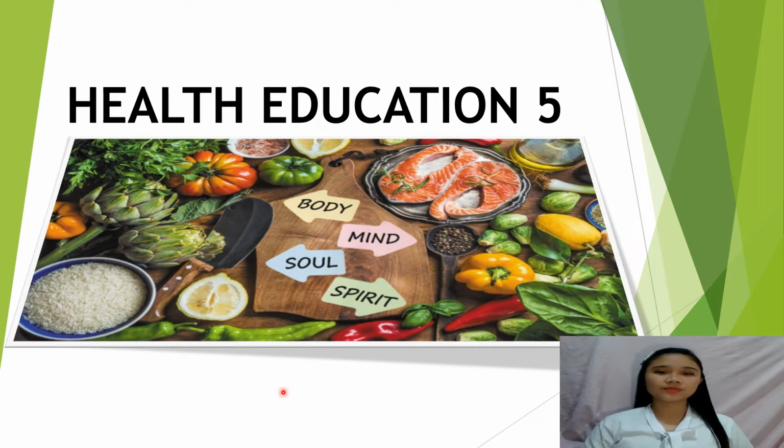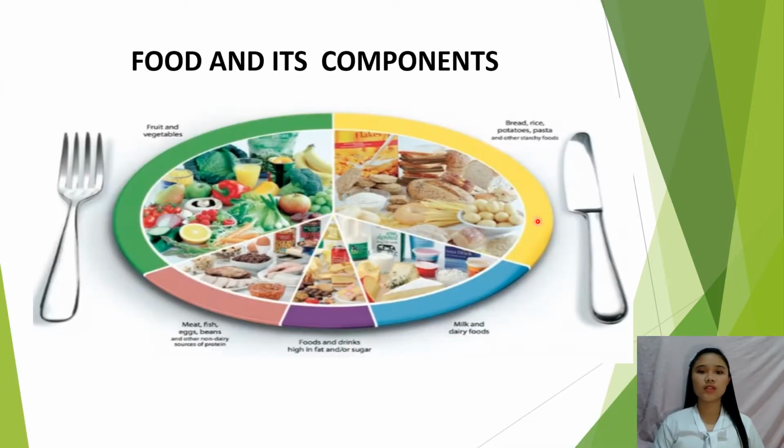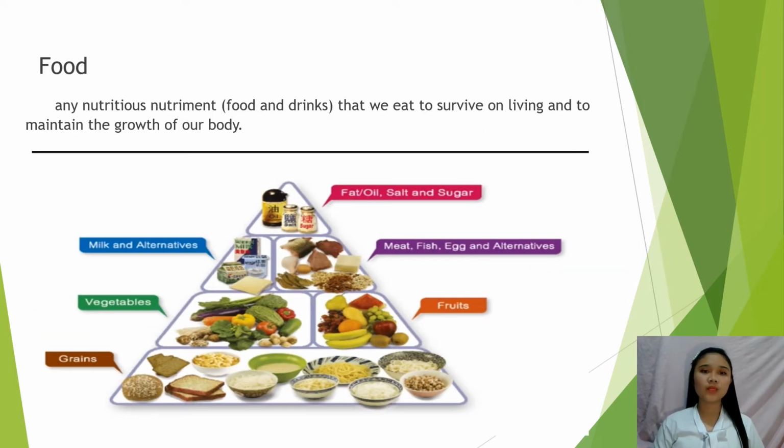So now it is about to be discussed: foods and its components. There are fruits and vegetables, like bread, rice, potatoes, and many more that we could eat that have nutrients and vitamins. So now, food refers to nutritious nutriment, either food or drinks that we eat to survive and to maintain the growth of our body.